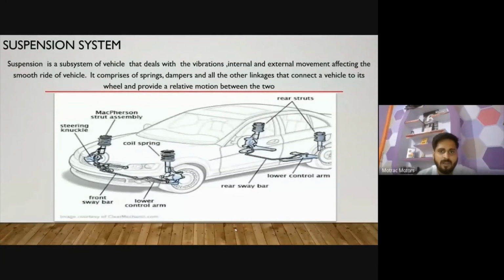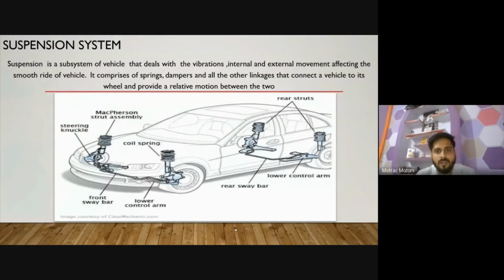The suspension system of a vehicle deals with vibration and internal and external movement, affecting the smooth ride of the vehicle. It comprises springs, dampers, and other parts inside the suspension department, and a group of these parts, springs, dampers, and other linkages, make a proper suspension system.